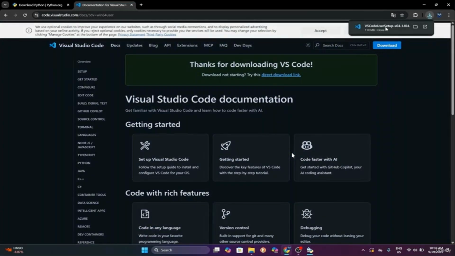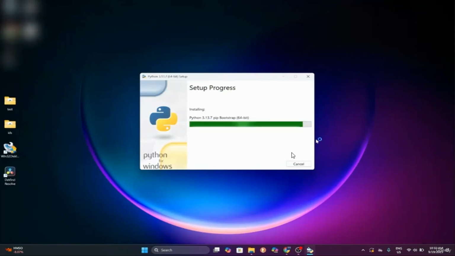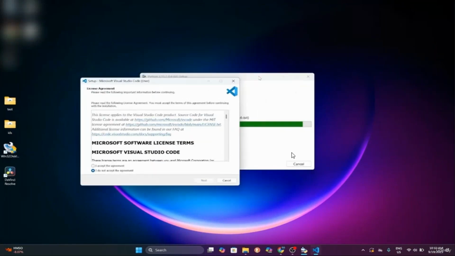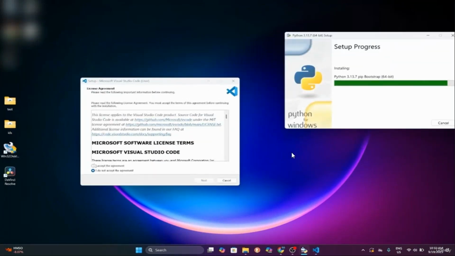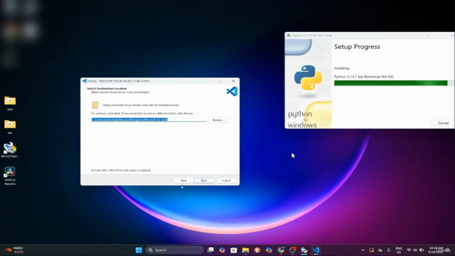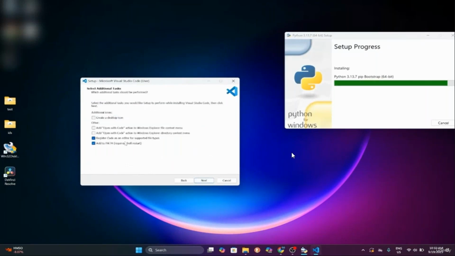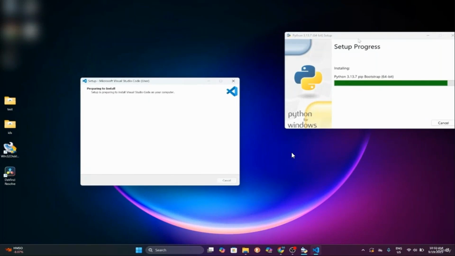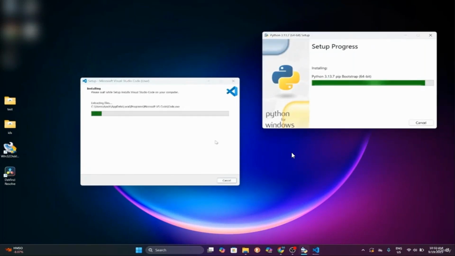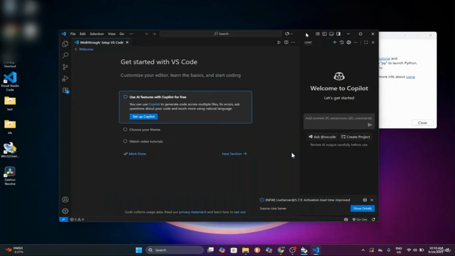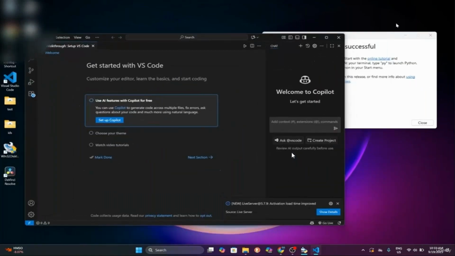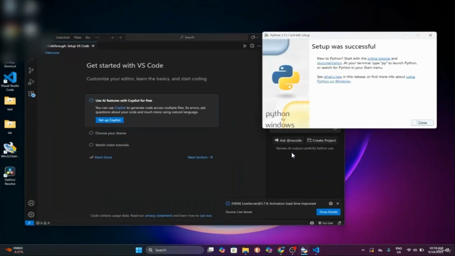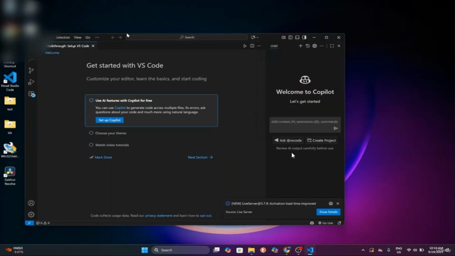So it finished downloading for me. I will click on it, and now we will accept the agreement. Then we will click next, next, add to the path, yep, and create a desktop icon. Next, and install. So now we will wait until all of them are finished. So it fully finished installation for me for Visual Studio Code and Python. So I will close the Python window.